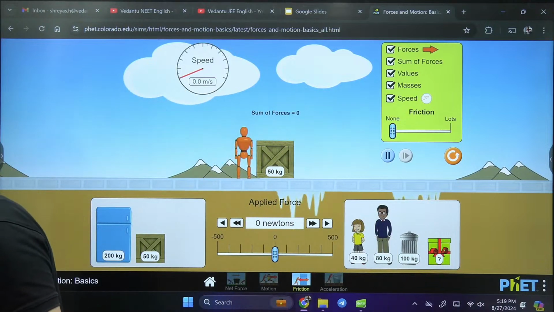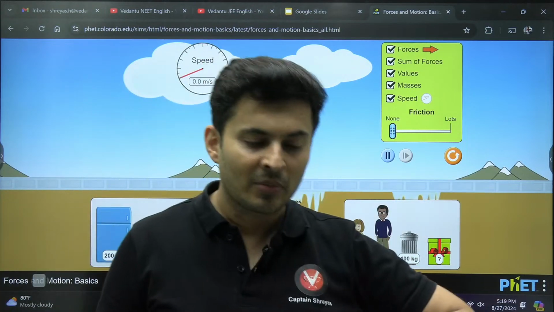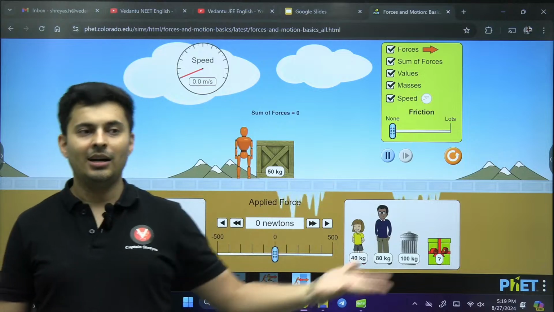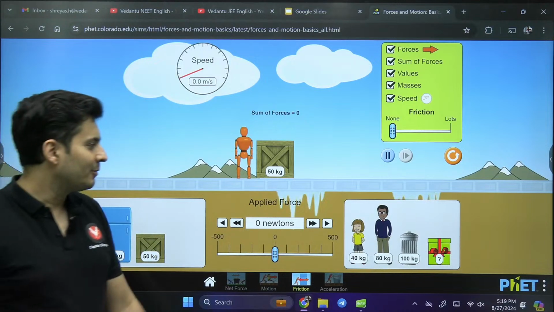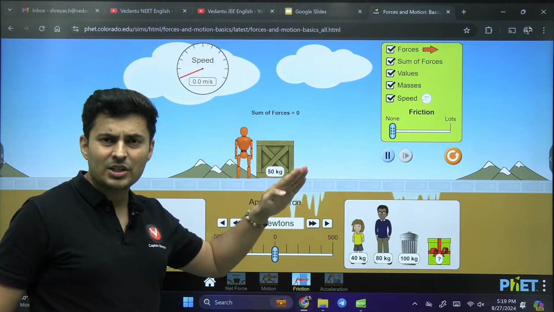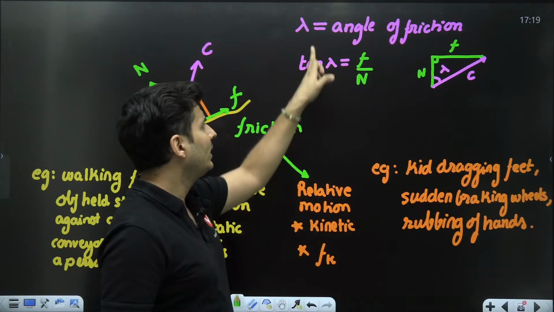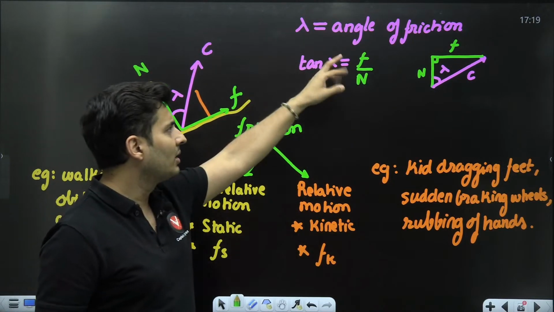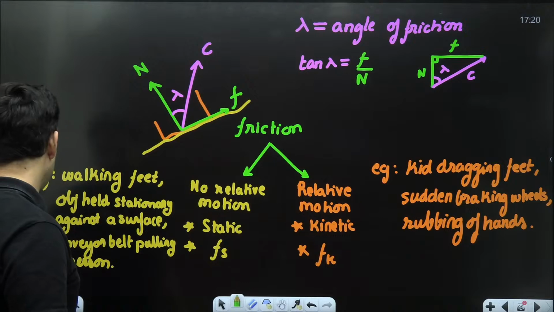Why is it measured from normal? I mean, just a convention, guys. If it was measured from somewhere else, then you would ask, why is it measured from this? Why is sine opposite by hypotenuse, why is it not adjacent by hypotenuse? Just like that, no reason for it. One way to think about it is, if the angle of friction is more, that means friction is also more. If lambda is more, tan will be more, friction will be more. Otherwise, if it was measured the other way, then friction would be less, which would be counterintuitive. So to make it intuitive, maybe they chose it like that.